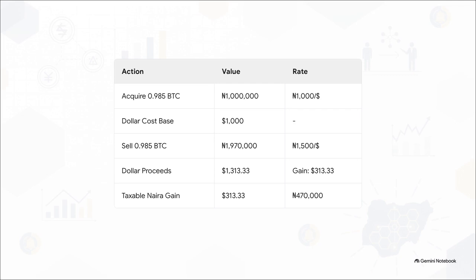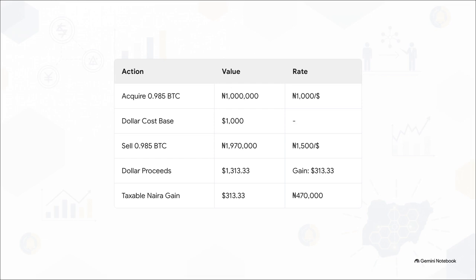Let's look at how this plays out with a real-world example straight from the NRS illustrations. Imagine you acquire some Bitcoin for exactly 1 million Naira. At that time, let's say the exchange rate is 1,000 Naira to the dollar. That gives you a dollar cost base of $1,000. Easy enough. Later on, you sell that Bitcoin for 1.97 million Naira. But notice, the exchange rate has now weakened to 1,500 Naira to the dollar. So your dollar proceeds are $1,313.33. That means your actual dollar gain is only $313.33. To find your final taxable Naira gain, you just multiply that $313 by the new 1,500 exchange rate, which equals 470,000 Naira.